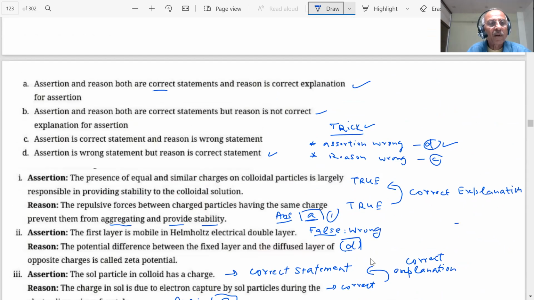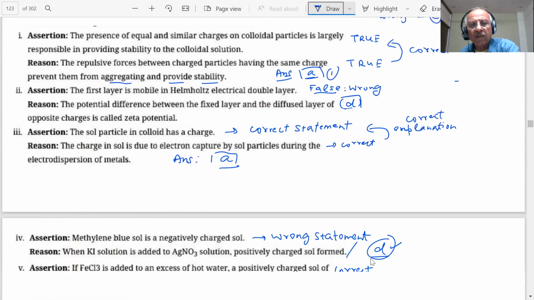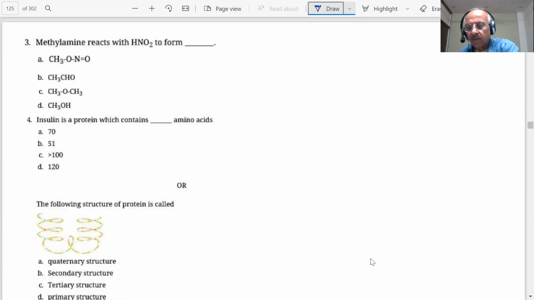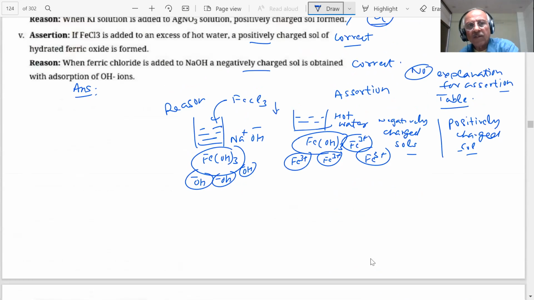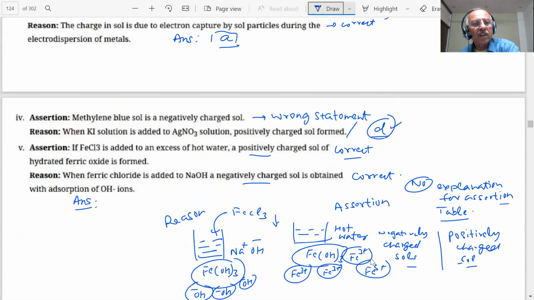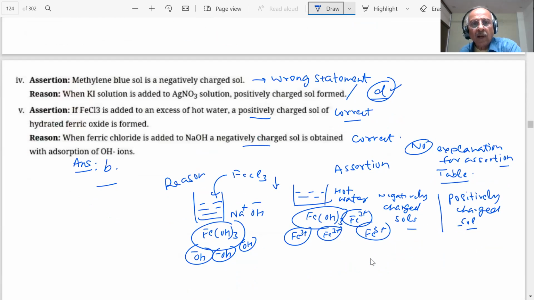Sir, answer C part. No, wait, answer B part. Be careful: both are correct, but this is not the correct explanation. B, you have to be very careful, student. What answer are we writing in the paper? Answer B. Yes, sir.